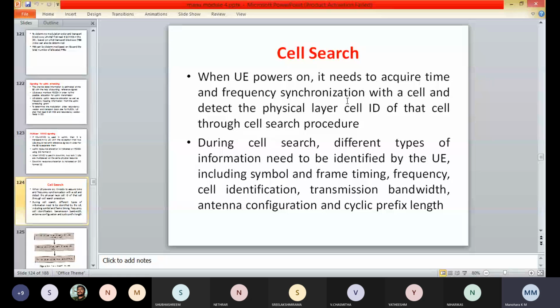This process greatly influences the energy consumption of the user equipment during idle mode. When the user equipment powers on, it needs to acquire time and frequency synchronization with the cell and detect the physical layer cell ID through the cell search or synchronization procedure.